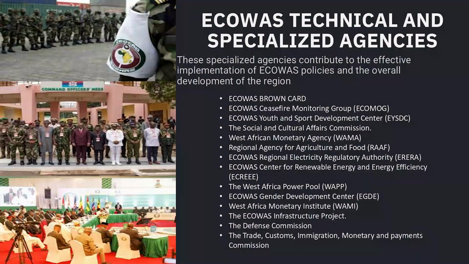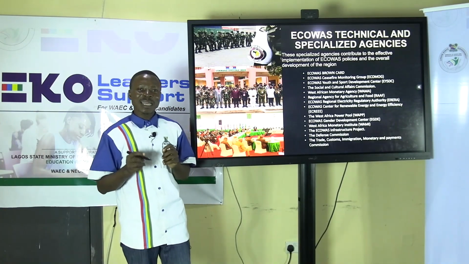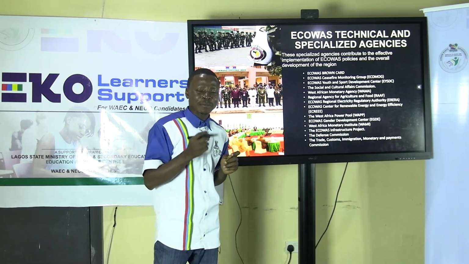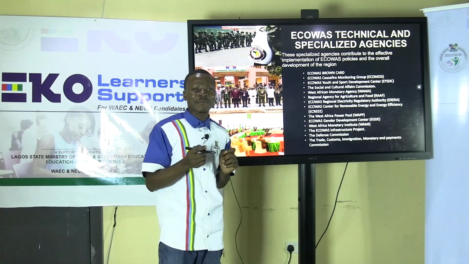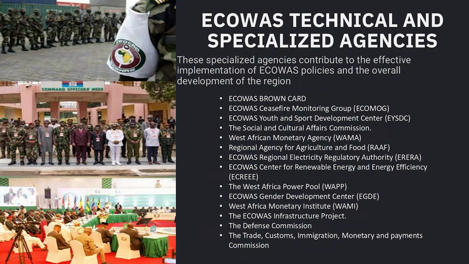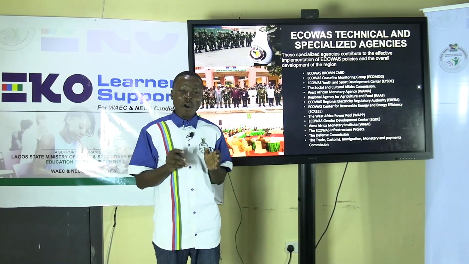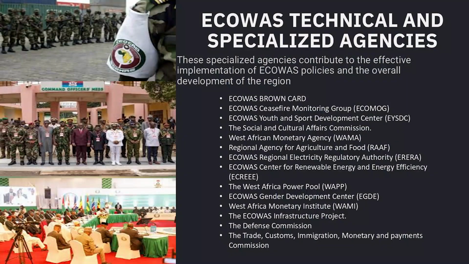Then that's the last of the organs of ECOWAS. We'll now be looking at other institutions within ECOWAS that are given some other specific responsibility. We'll be looking at the ECOWAS technical and specialized agencies. These agencies function within the specific area of their specialization. These specialized agencies contribute to the effective implementation of ECOWAS policies and overall development of the region.